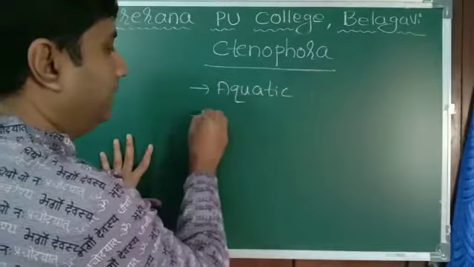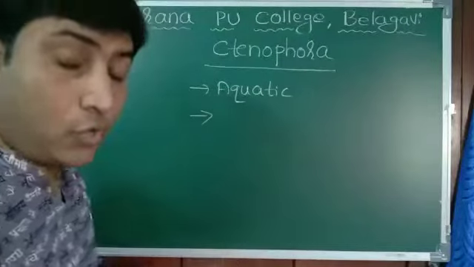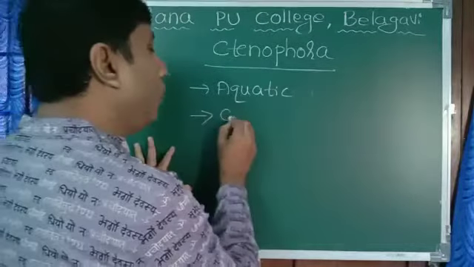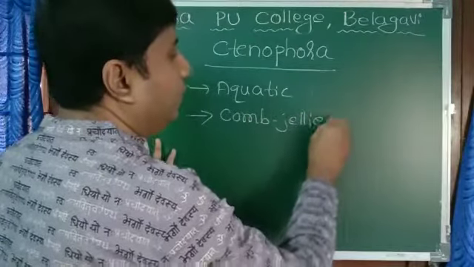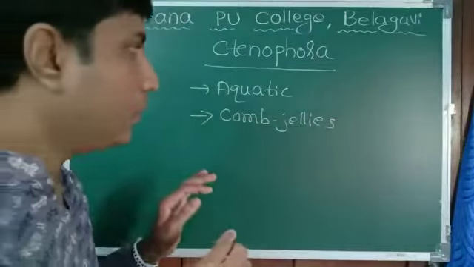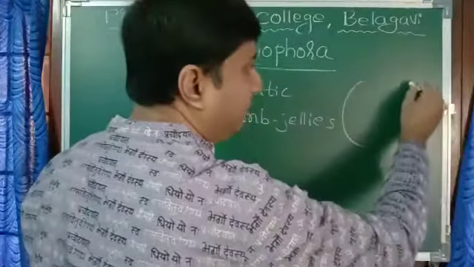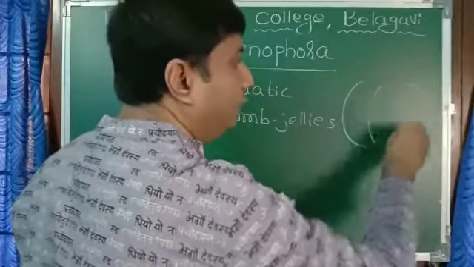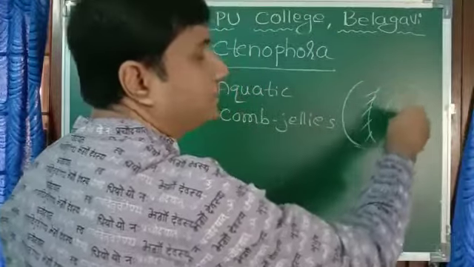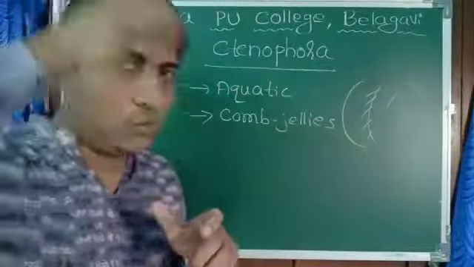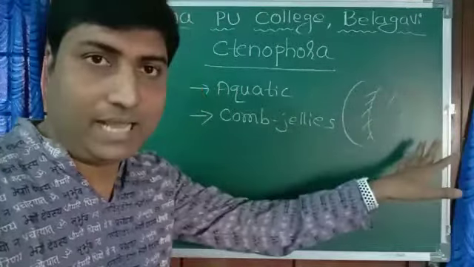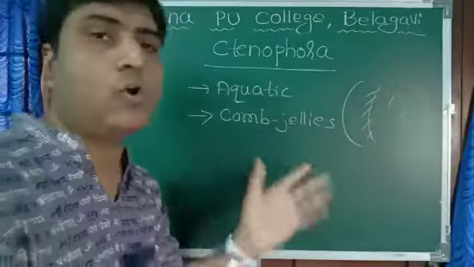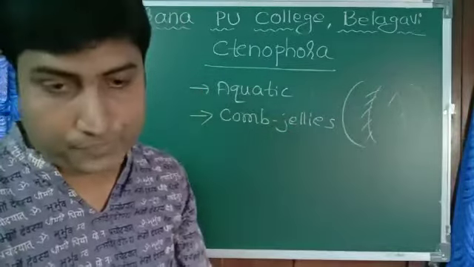They are commonly called comb jellies. Why? Because their body is like jelly, and here and there you will find comb plates. A comb is what we use to comb our hair. You have seen its teeth. The same such structure will be there. That's why we call them comb jellies. It is their common name.